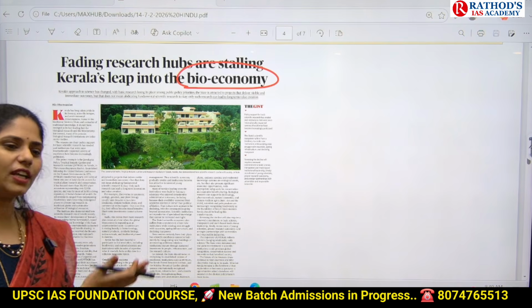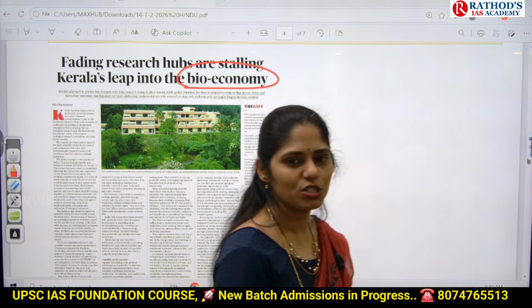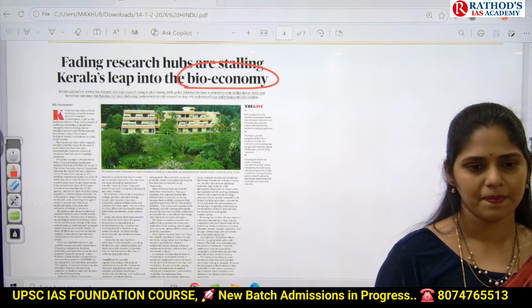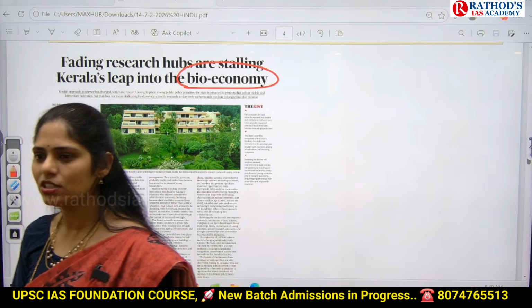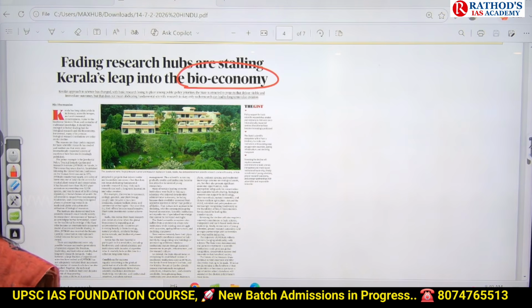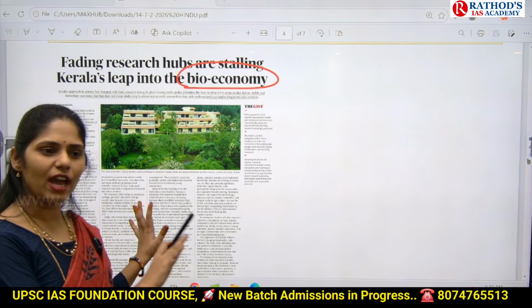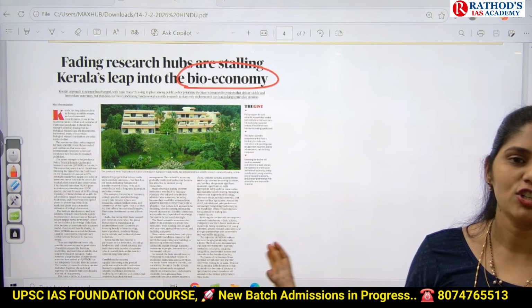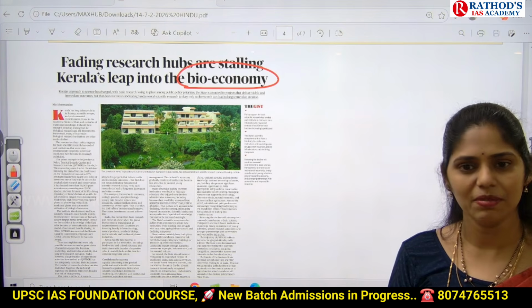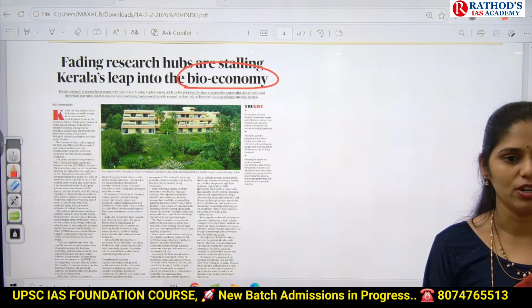Like that, UPSC can give you this kind of mains based question: what, why, what are the challenges, what are the advantages, suggest some measures. All these areas UPSC will ask in the mains. So you have to make notes on bioeconomy in detail. For sure in the 2026 or 2027 mains, you may get a question on this bioeconomy.